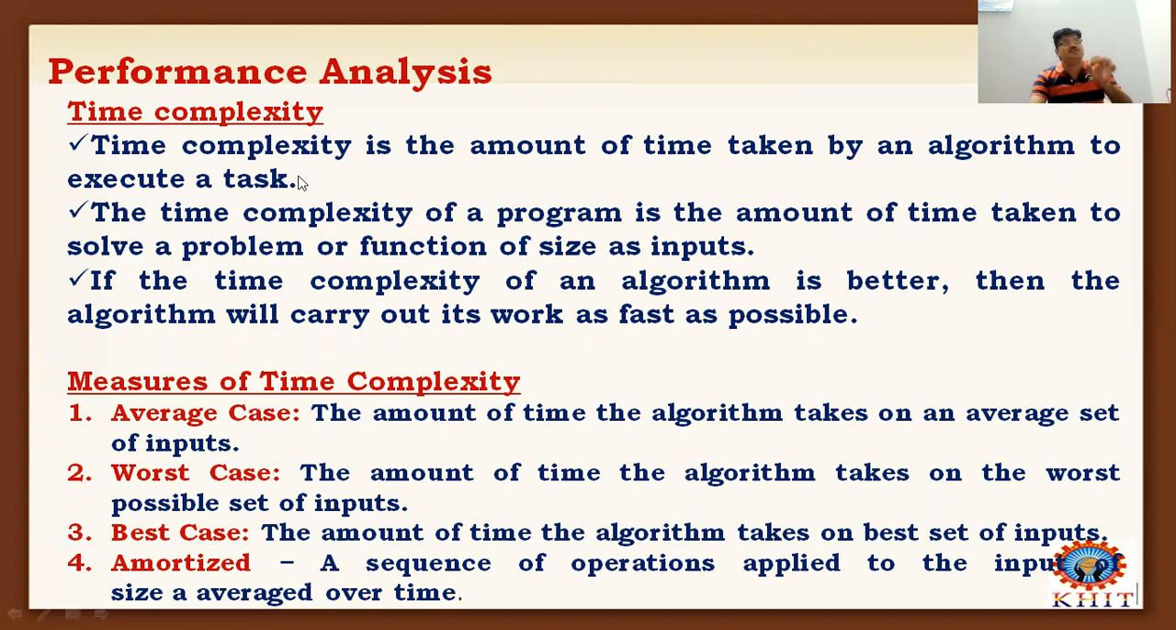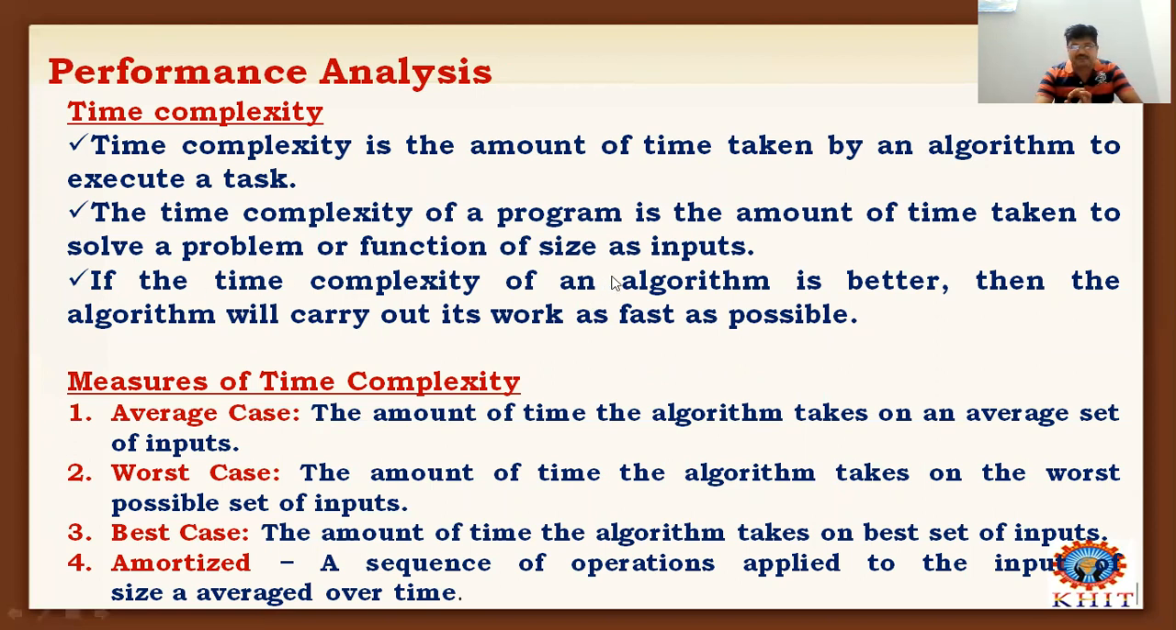Suppose there is a task; to perform or execute the task, some amount of time will be required. That amount of time can be calculated by using the time complexity factor only. The time complexity of a program is the amount of time taken to solve the problem as a function of the size of the input. So to solve the problem, we always depend on calculating the time complexity of an algorithm. Based on it, we can conclude whether the program is a good program or a bad program.